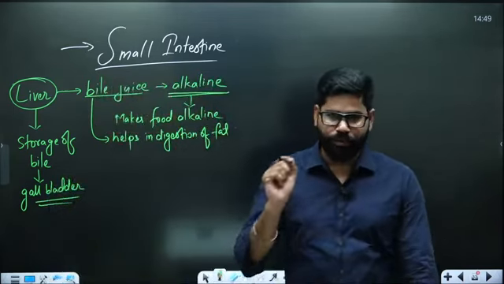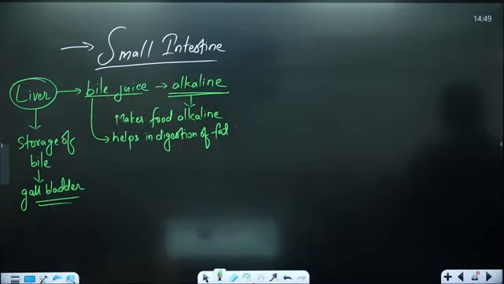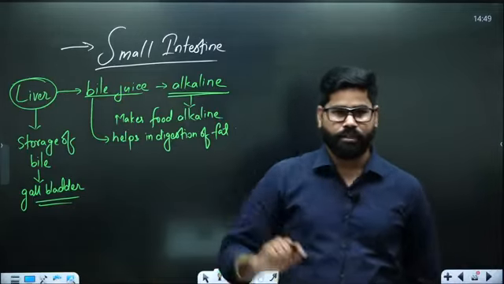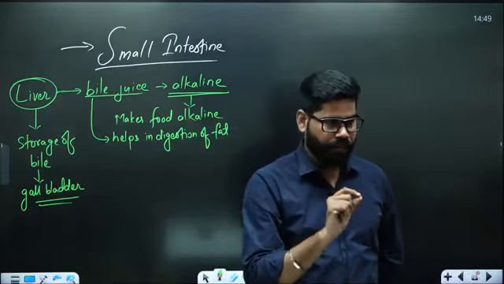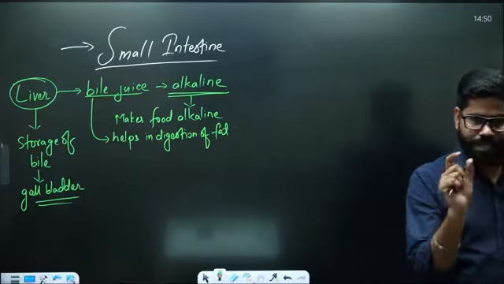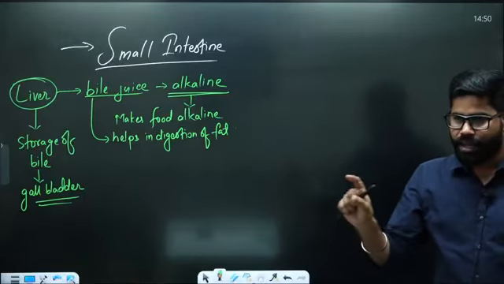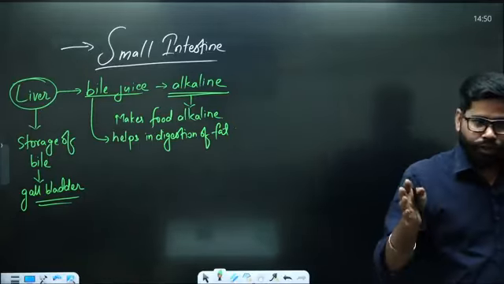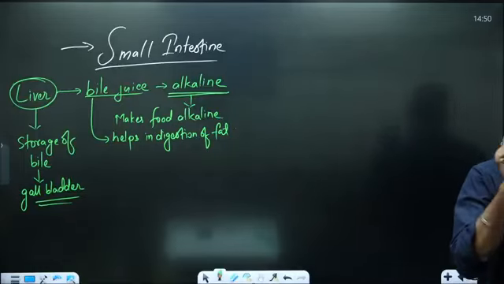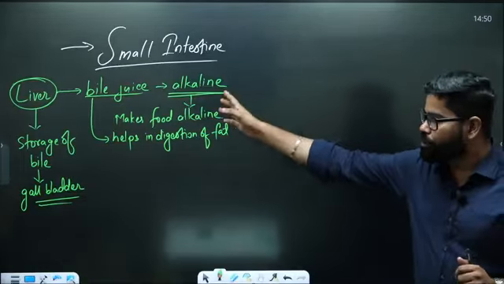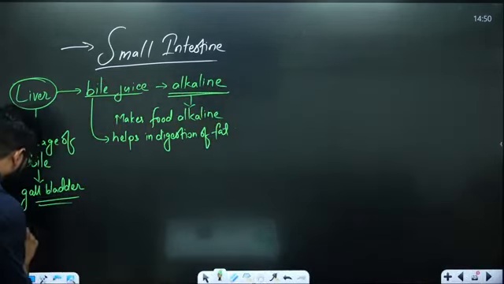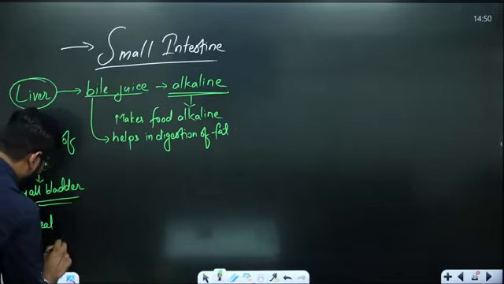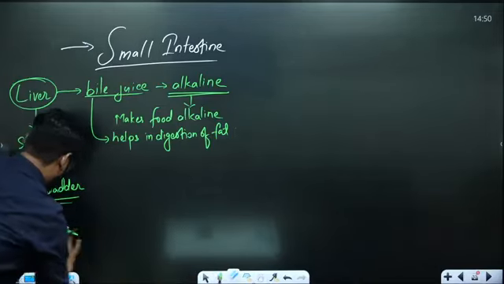So this is one part. But see, there is one more thing here. Along with liver, there is also one more thing which is coming with the same duct. Initially there are two ducts. Duct means pipe. Duct is simply pipe or tube. So there are two ducts initially. One is the pancreatic duct and one is the bile duct. But later on they mix together. They form one single duct which opens up into the small intestine. So then there is another thing called as pancreas.